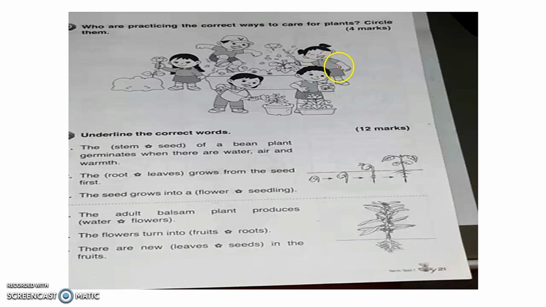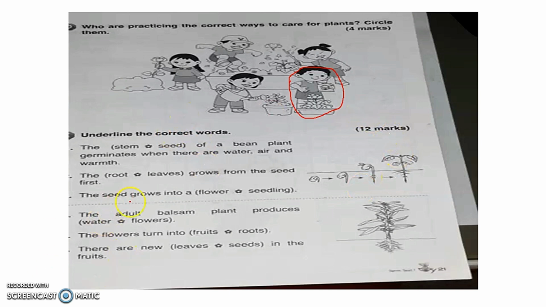And how about these 2 kids? This one is putting the water and putting the fertilizer. So I give you one example so that you have an idea how you answer. Okay, I answer here. Circle the person. And then the others you answer by yourself.